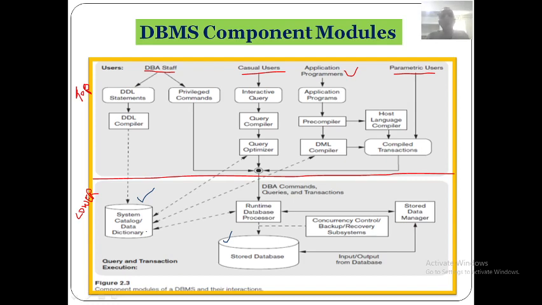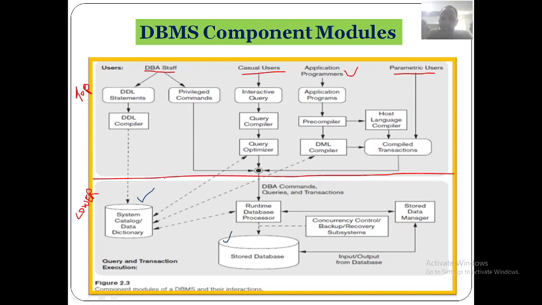Now let me complete the upper part of the component modules, where database users, their environment and interfaces are there. We are going to discuss this.